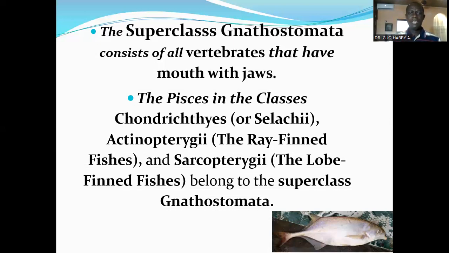And the class Sarcopterygii has the lobe-finned fishes, like the African lungfish. All of these belong to the superclass Gnathostomata, as explained. So in the superclass Gnathostomata, we have the class Chondrichthyes, the class Actinopterygii, and the class Sarcopterygii among the Pisces. Then others that are not Pisces include the amphibians, reptiles, birds, and mammals.